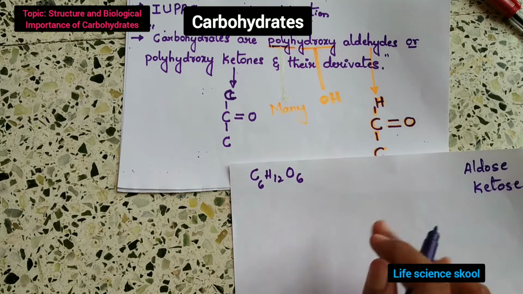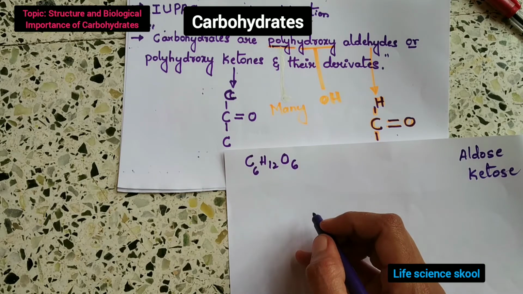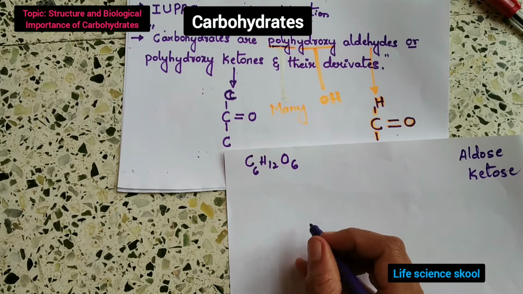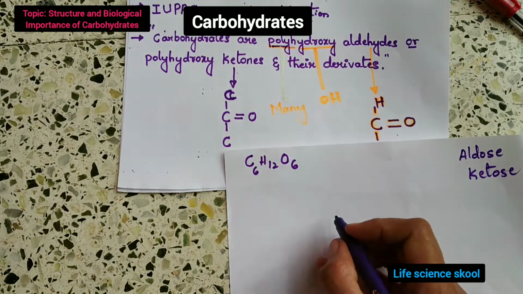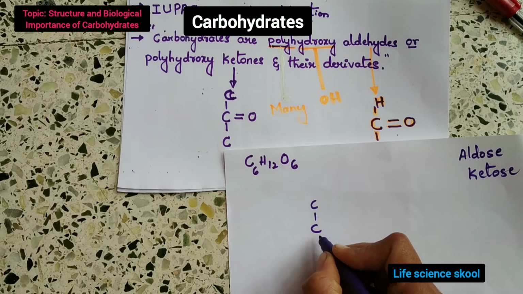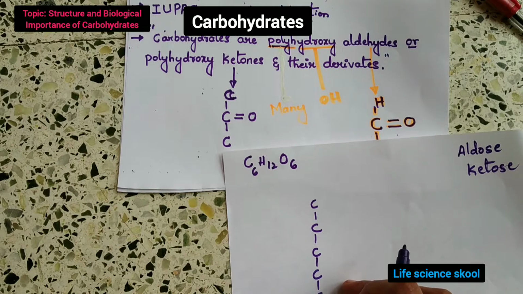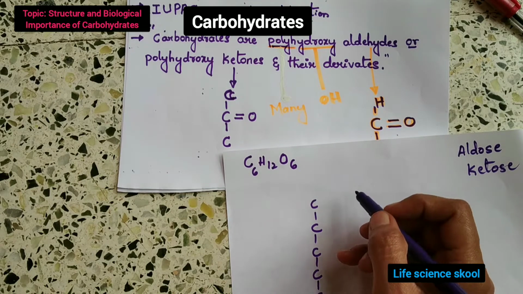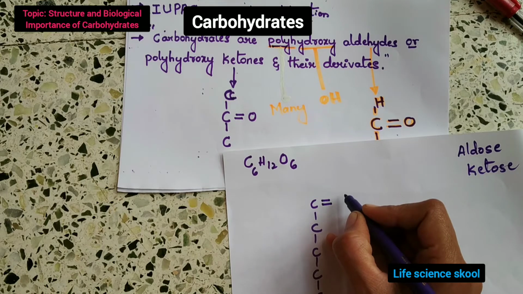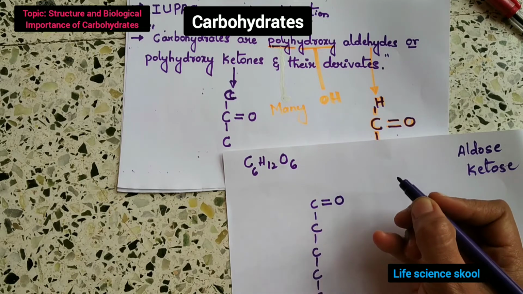This is glucose. So how can we write glucose? So here C6, 1 2 3 4 5 6. And here the first carbon is carbonyl carbon.